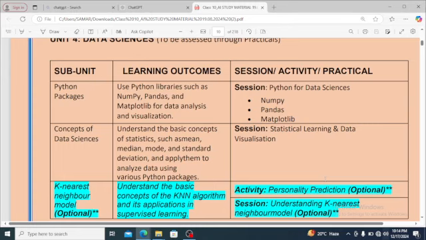Now, concept of data science. Understand the basic concept of statistics. We'll study the statistics also, such as mean, median, mode, and standard deviation. Also, apply them to analyze data using various Python packages. What will be the session? Statistical learning and data visualization.